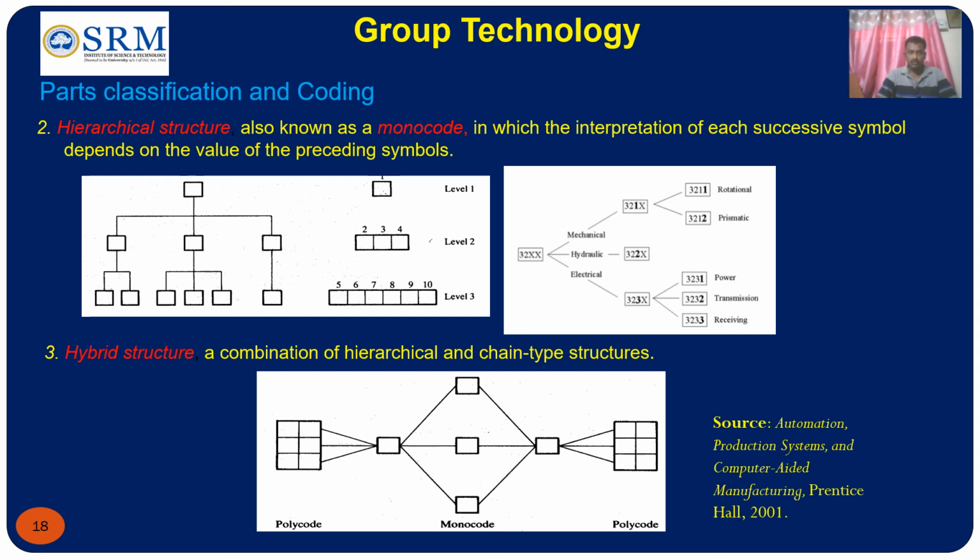For example, 32XX. 32XX is a code which consists of three branches, that is mechanical, hydraulic and electrical types of systems. So 32 is a common code. 1 represents mechanical, 2 represents hydraulic, and 3 represents electrical.